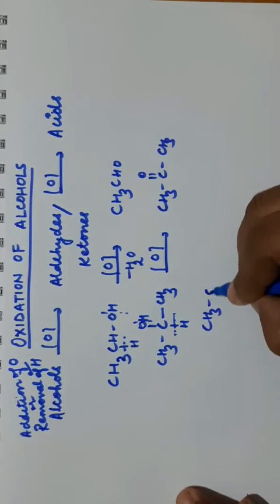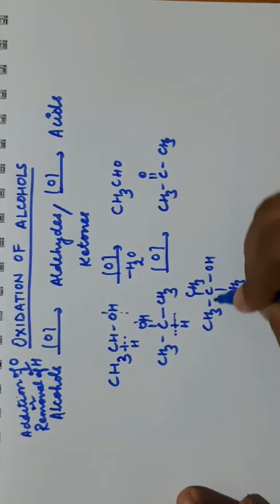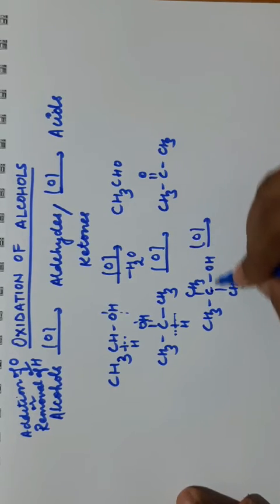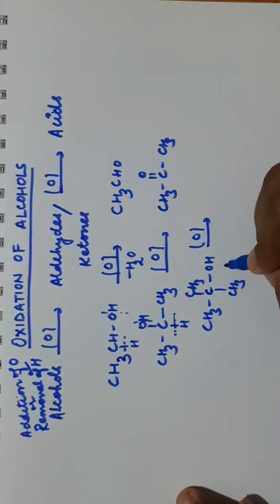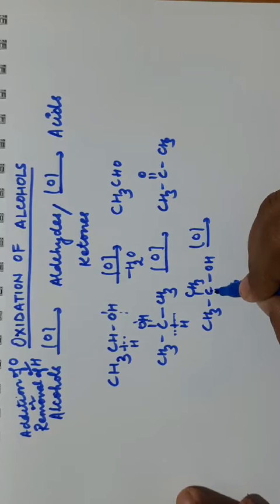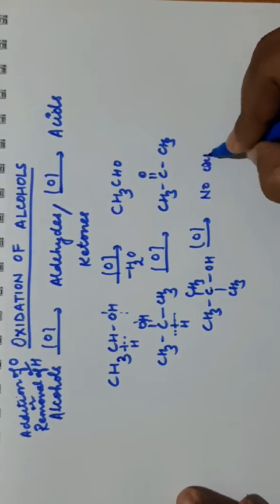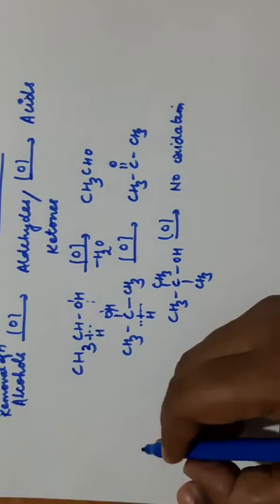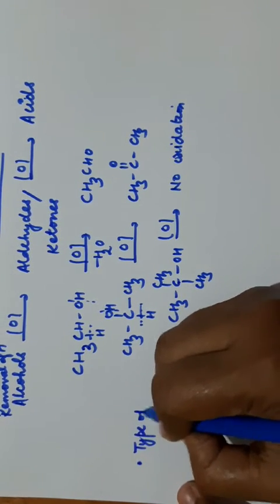If you are taking tertiary alcohol, this is tertiary alcohol because OH group is attached to 3 degree carbon. If you are doing the oxidation, there is no hydrogen on carbon whose bond can be broken. So this bond can be broken, but there is no hydrogen on the carbon. So water cannot be removed. So there is no oxidation under normal conditions. Clear.